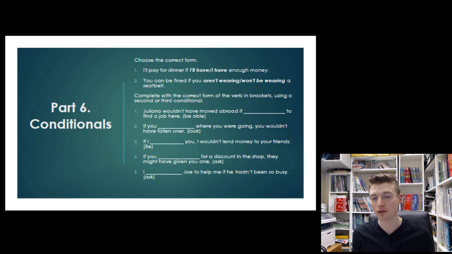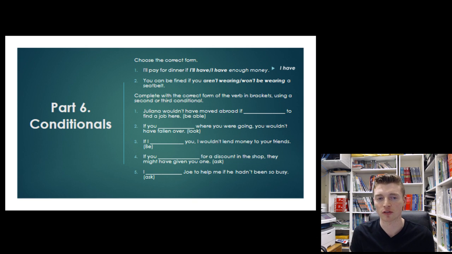So this is actually the first conditional. You've got if plus the present and then a future form. So I'll pay for dinner if plus present, if I have enough money. And you guys will remember that we used the first conditional to talk about a probable or likely situation in the future.